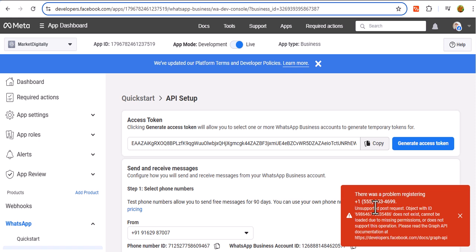Here is the error: there was a problem on registering. This is an unsupported post request. Object ID does not exist, loading due to missing permission, and does not support this operation. Please read the API documentation.